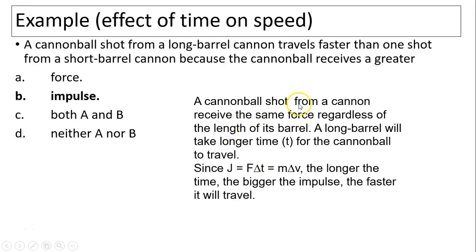Okay, so a cannonball shot from a cannon receives the same force regardless of the length of its barrel. Long barrel will take a longer time for the cannonball to travel, since J equals F times delta T. Delta T increases, delta V increases.